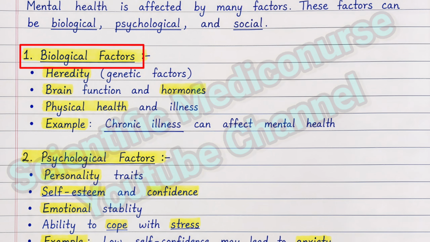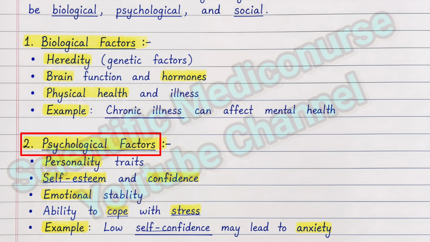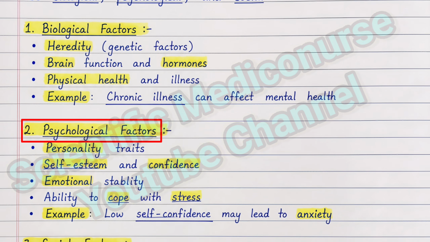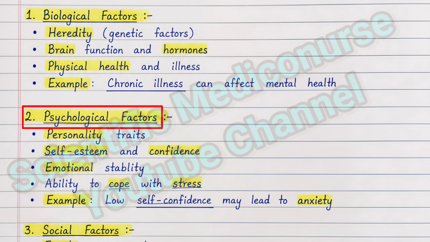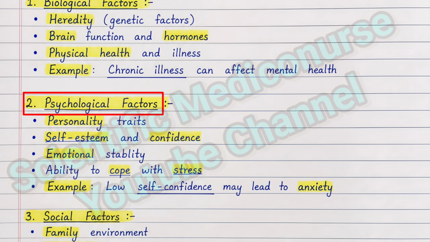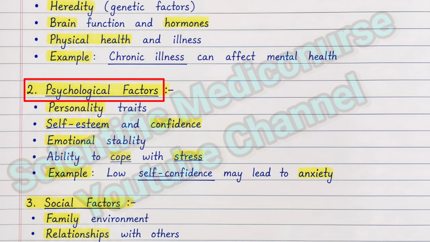The second factor is psychological factors, like self esteem and low confidence. If a person has low confidence and feels hopeless for a long time, their mental health can be depressed. And also coping ability affects mental health. The person who does not have the capability to cope with stress, his mental health will definitely be damaged.